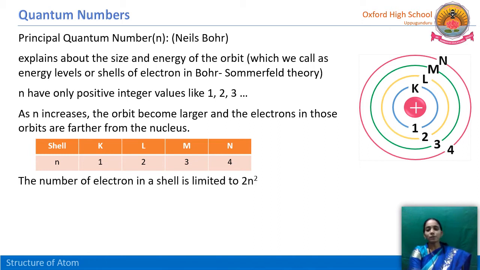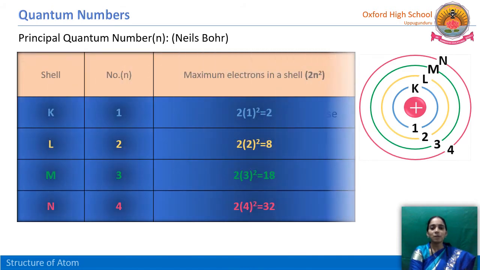And the number of electrons in a shell is limited to 2n square. There is a limitation on how many electrons a shell can hold. We calculate that with the formula 2n square. We have studied this in the previous lesson also. See the tabular form here. Only 2 electrons can be accommodated in the K shell, and the maximum number of electrons is 8 in the L shell, whereas the M shell holds 18 and the N shell 32. These are calculated using the formula 2n square.